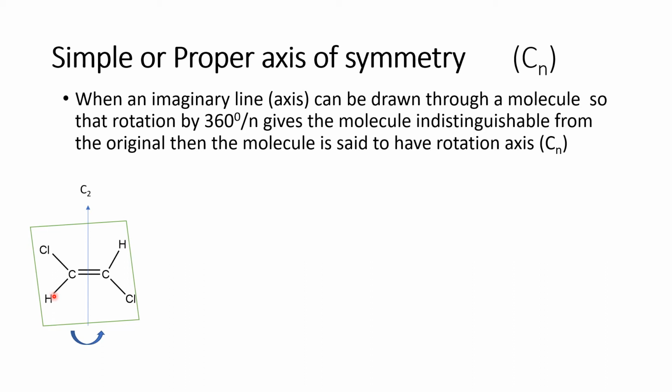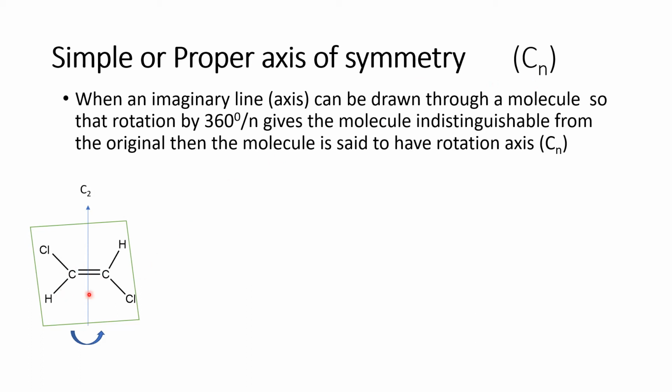That means there is no difference between the molecule whenever we rotate it at a certain angle. Here it is 180 degrees. Such a molecule, where if we rotate it we have the same molecular arrangement, has a simple or proper axis of symmetry. That is possible, where n is the degree of angle.